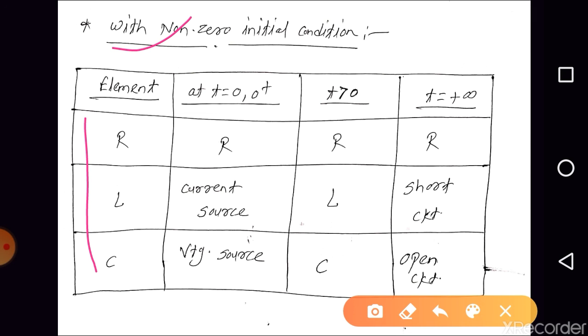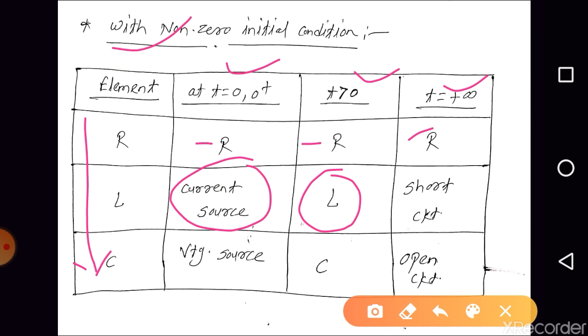Okay, these are the elements we have, and their behavior at t is equal to 0 or 0 plus, t greater than 0, and t is equal to plus infinity. As we know, the resistor behaves as a resistor for all time, right? Next, what about the inductor? Yes, for non-zero initial condition, the inductor at t is equal to 0, that is at the switching instant, behaves as a current source. For t greater than 0, it behaves as an inductor only, and at t is equal to plus infinity, it behaves as a short circuit.